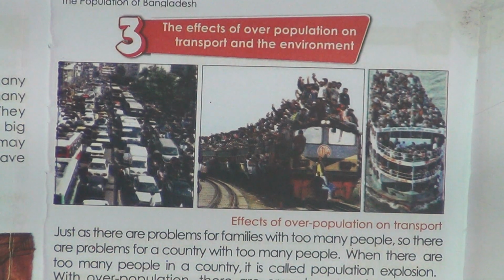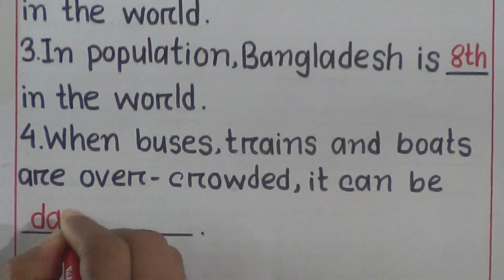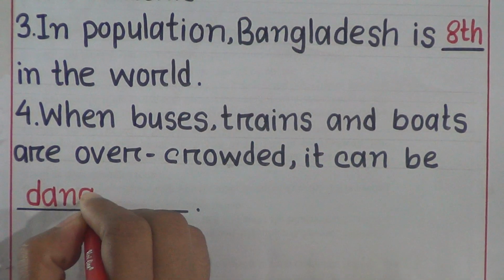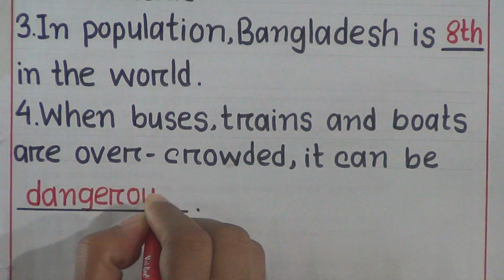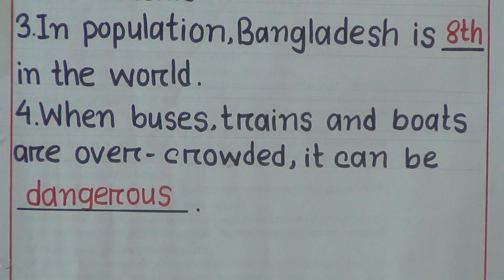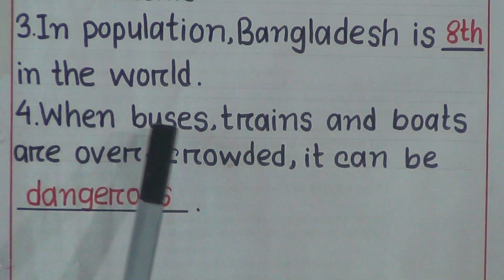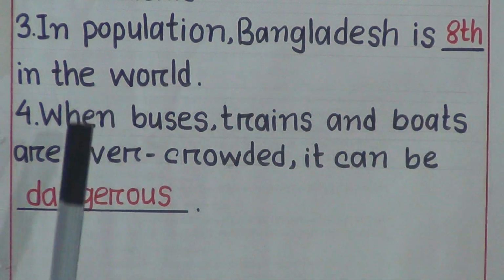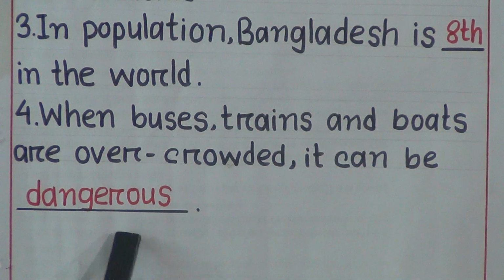Dangerous means not in our favor, not good for us. So I'm writing here D A N G E R O U S. Dangerous means harmful. Now the sentence is, when buses, trains and boats are overcrowded, it can be dangerous.